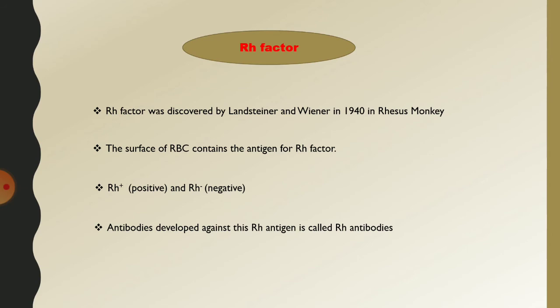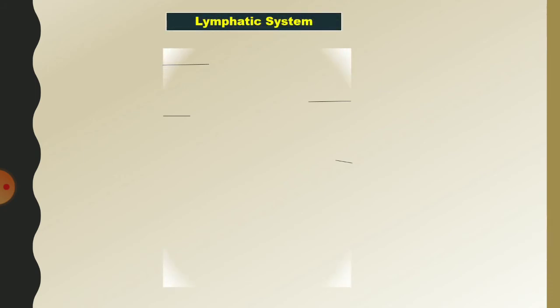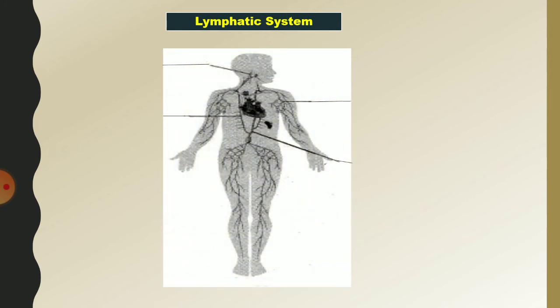Now let us see the lymphatic system. Lymph is a colorless liquid. The lymphatic system is like a blood circulatory system. It comprises lymphatic capillaries, lymphatic vessels, lymph nodes and lymphatic ducts.